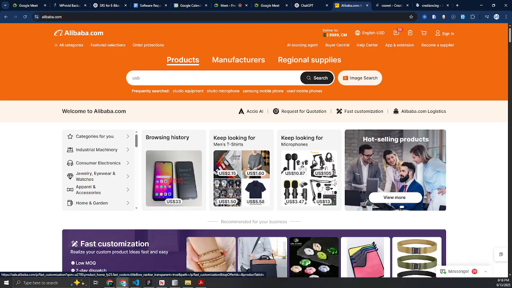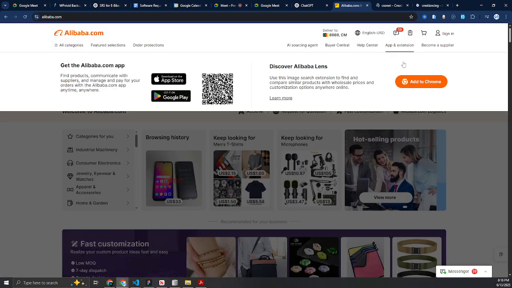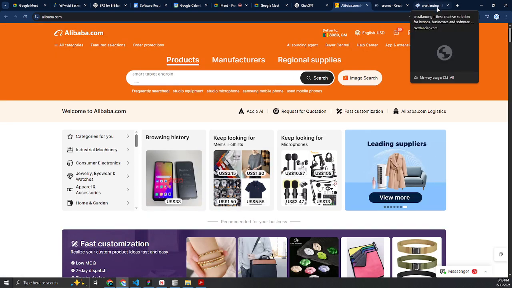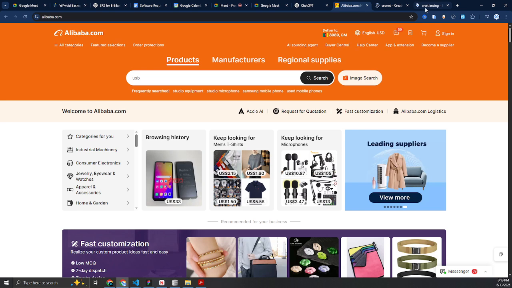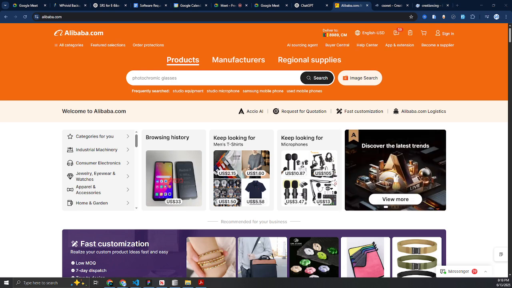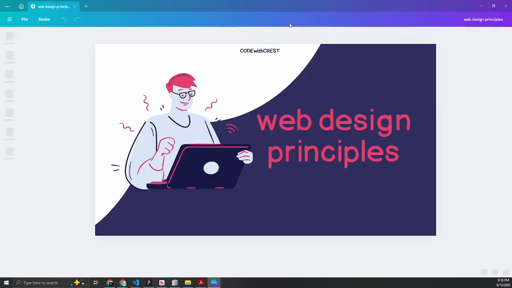Coming back over here, whenever you have a website inspiration, there are two websites I'm going to be sharing. At the end of the day, I'm going to be sharing the resources to those websites. Now, the first thing whenever you're building a website is that someone might come to you seeking a specific type of website that they want. And once they are seeking a specific type of website, you must be able to understand what they actually want.